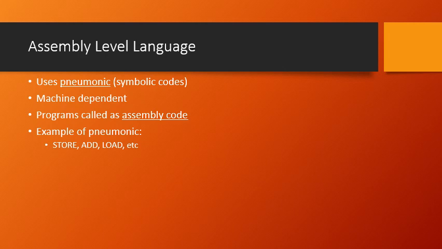Then second is add, A-D-D. Add means, suppose I want to add two numbers, I use add, which is a mnemonic. The code is add. Add means I have to add, in the sense that the computer has to add two numbers which have been given to it. Then load. Load means one particular piece of code has to be taken from one place to another place or for execution. So what you basically see here is a kind of symbols. The symbol is store, add or load. They give certain meaning to the computer.